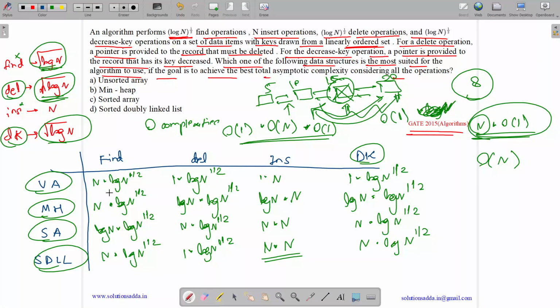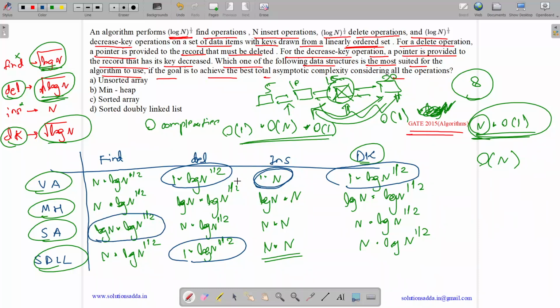Now see, which one is the best? We need to tell the overall best. Okay, so let's see. It's n square, n log n. So for insertion, this one is best. For decrease key, this one is best. For delete, both these are best. And for find, this one is best. You can easily see that unsorted array is best for most of the items. And even for find, it's only log n times.